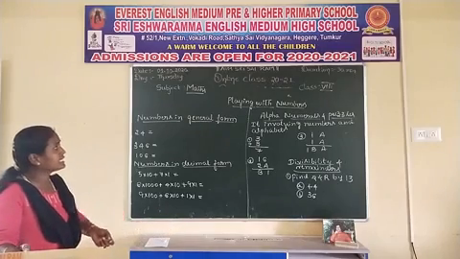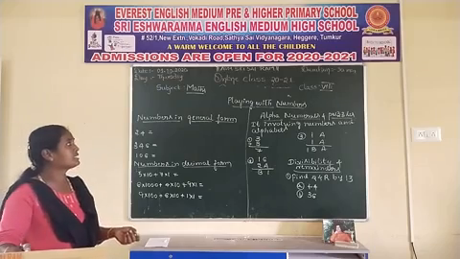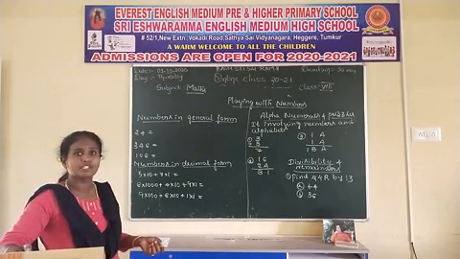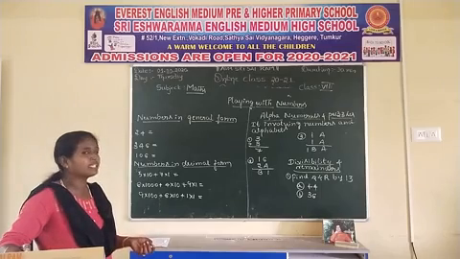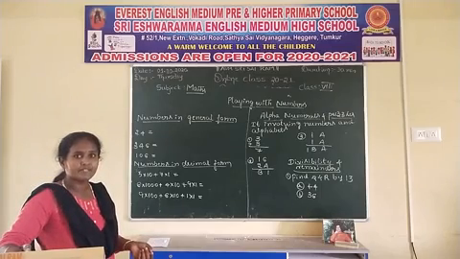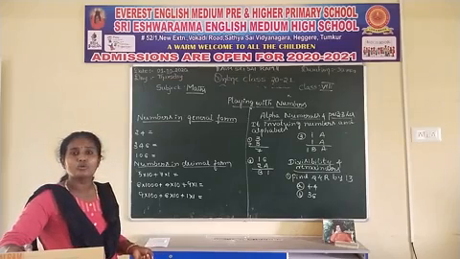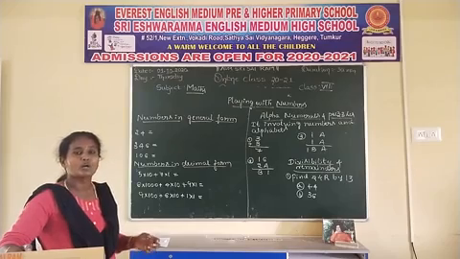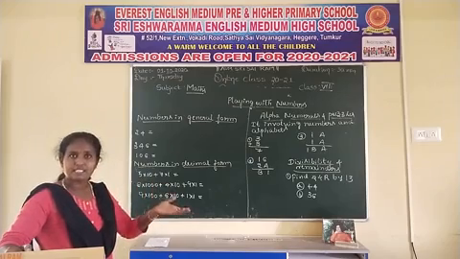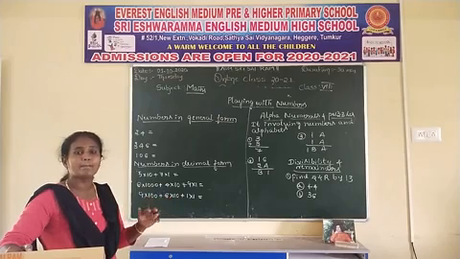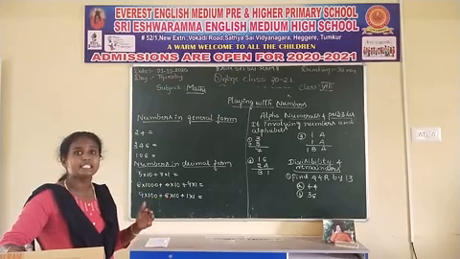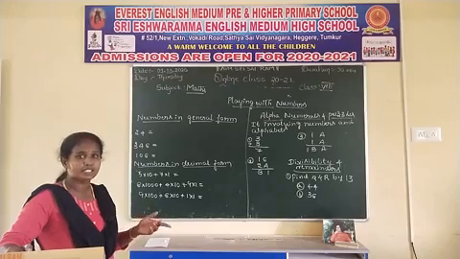Under this lesson today we are going to discuss your 8th standard portion. The first lesson is playing with numbers. In the previous class you heard how to expand numbers and how to express numbers in terms of powers of 10.